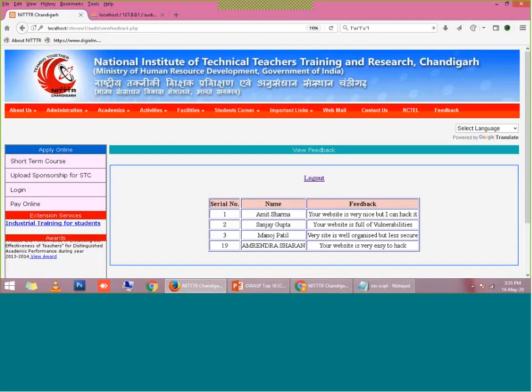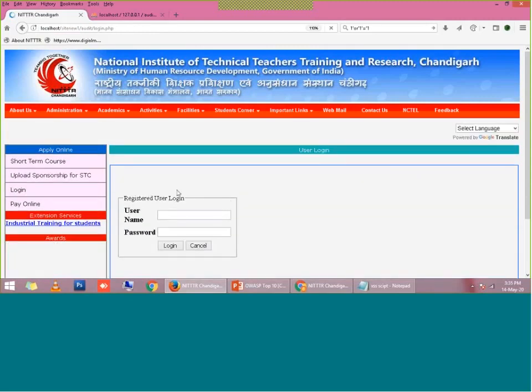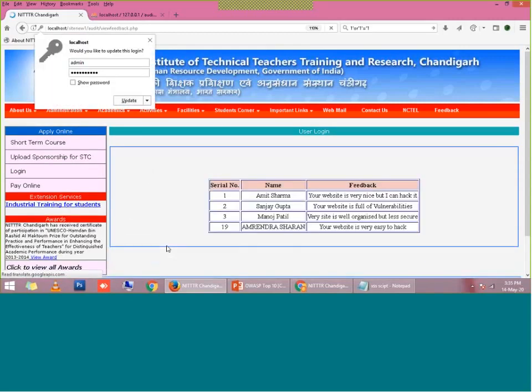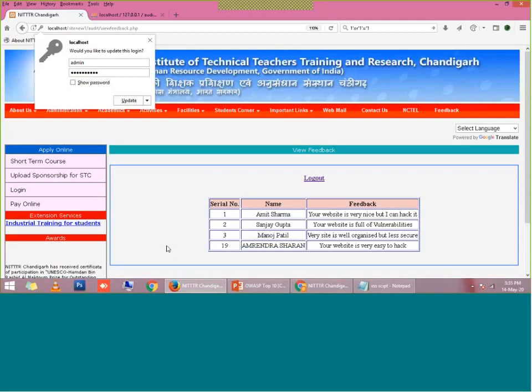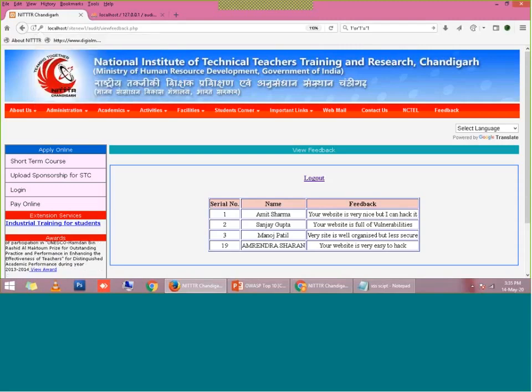The hacker will just guess the username admin, enter 1 equal to 1 as the password, and log in. So it is not preventing him from entering the secured page. This is how SQL injection may occur.